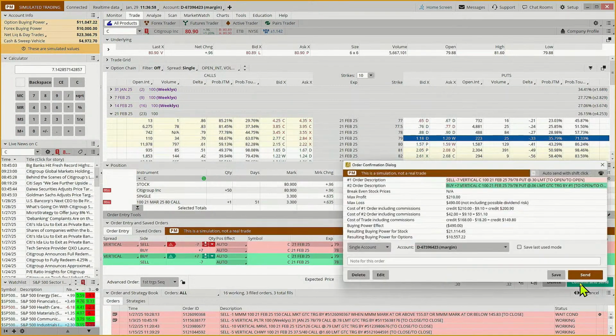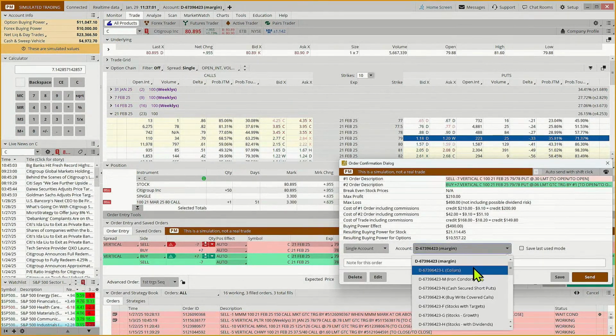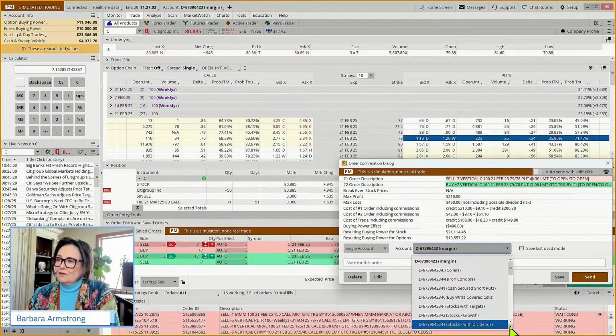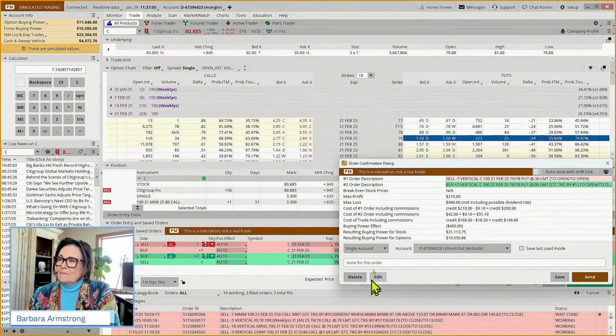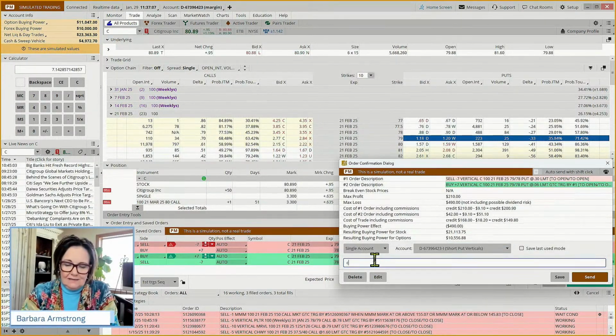Okay, so we are going to hit confirm and send. We're going to put this in our short put vertical bucket. And we're going to compare this to our long call and the long stock positions. So on this one, we're doing a triple, so we can compare them.